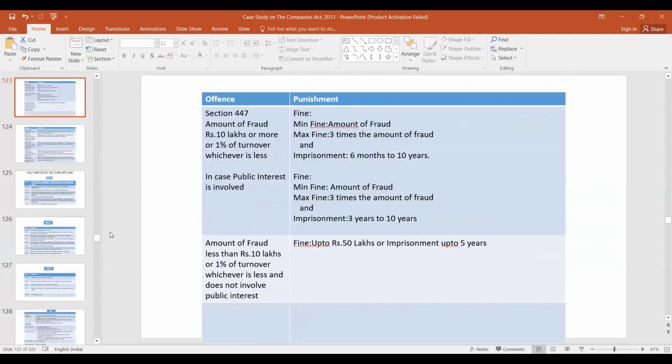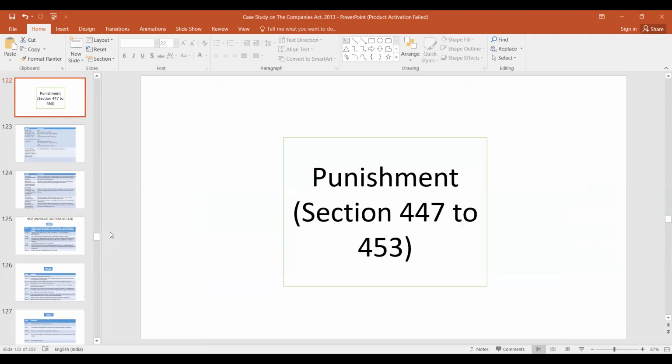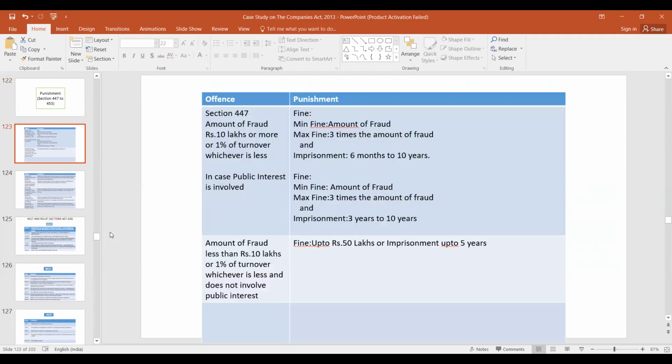So 447 talks of fraud and punishment, etc. It is included in this PPT. Six months to 10 years. 5 years is also there. It depends whether public interest is involved or not. In case of fraud, 10 years imprisonment is there maximum. And if it does not involve public interest, 5 years.